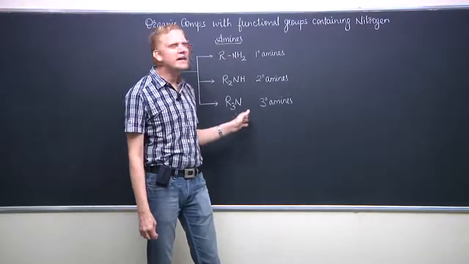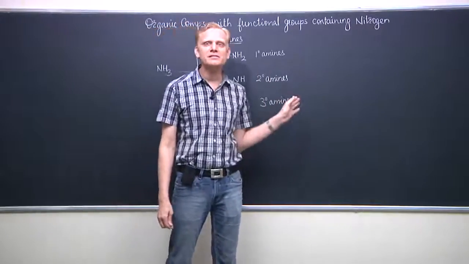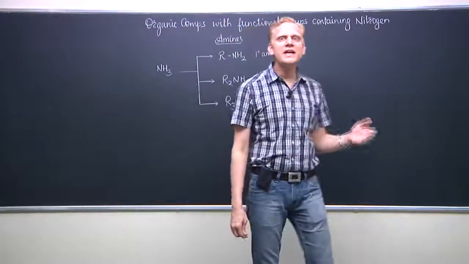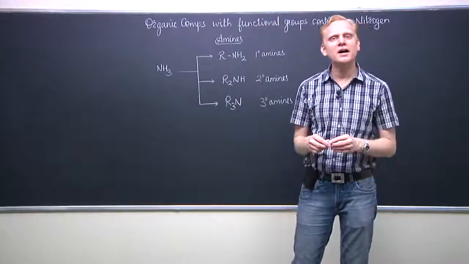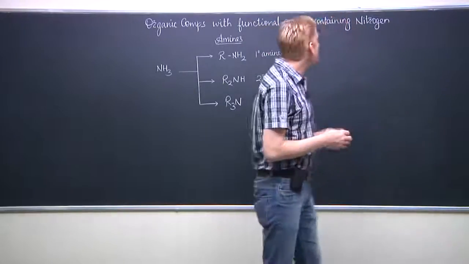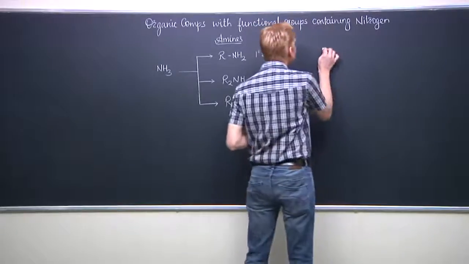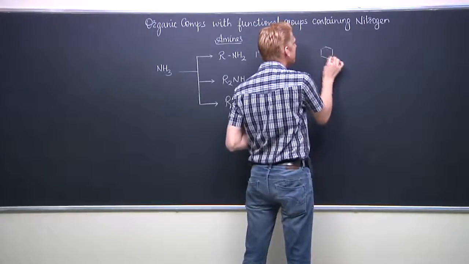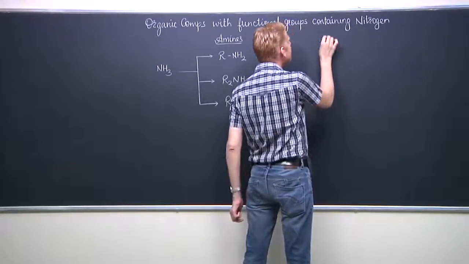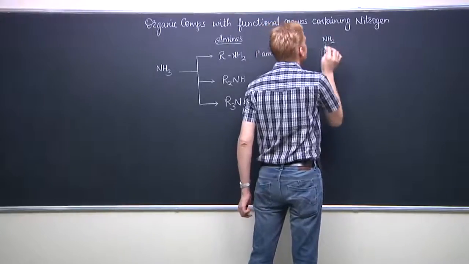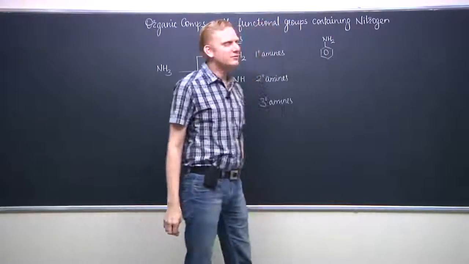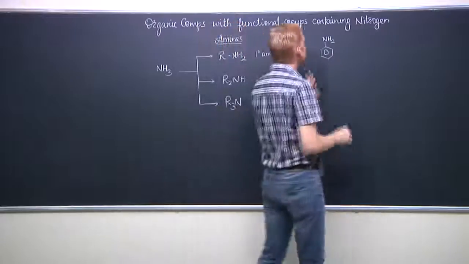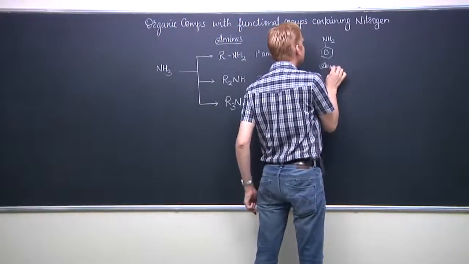So these are the alkyl amines or aliphatic amines, and we can also have the aromatic amines or the aryl amines. In the aryl amines, when we talk about the common primary amine, that is benzene amine. In the compound benzene amine, the common name given to this compound is aniline.